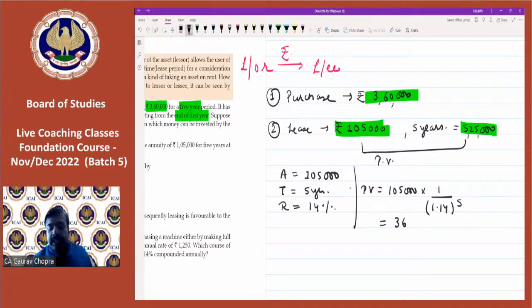So we are getting 3,60,473.5. So the present value of the lease rental is 3,60,473.